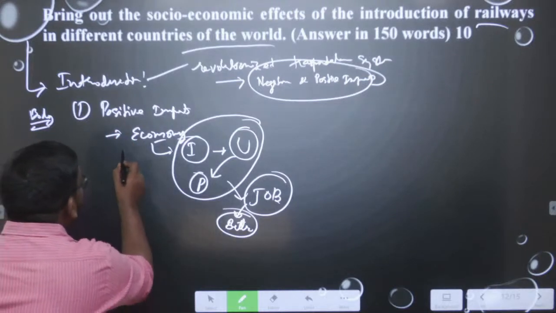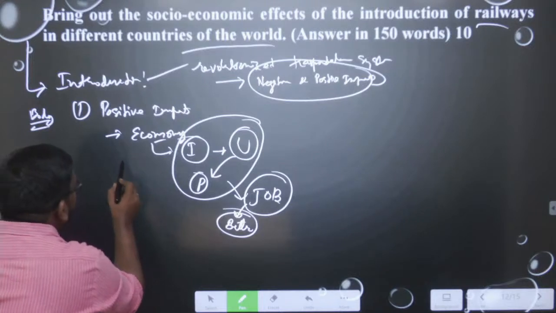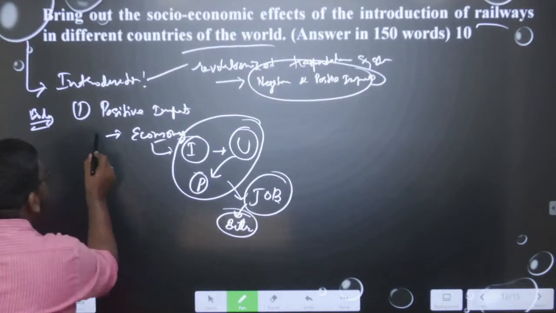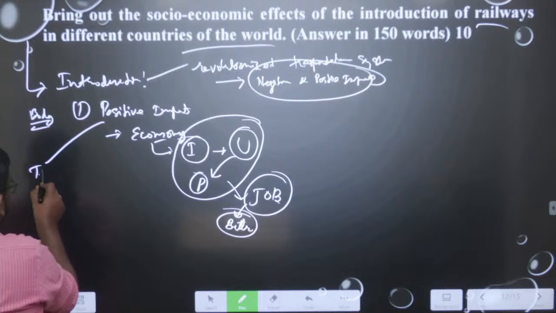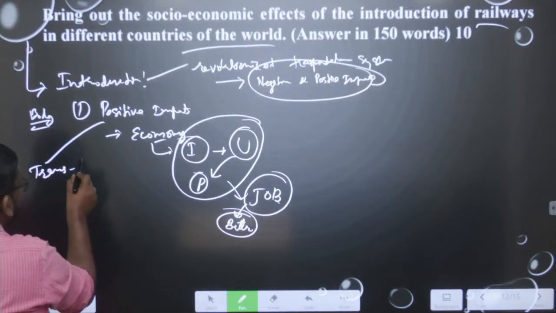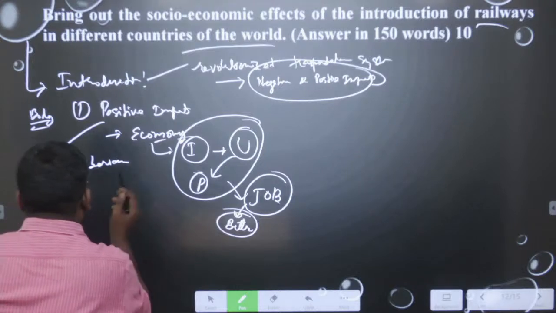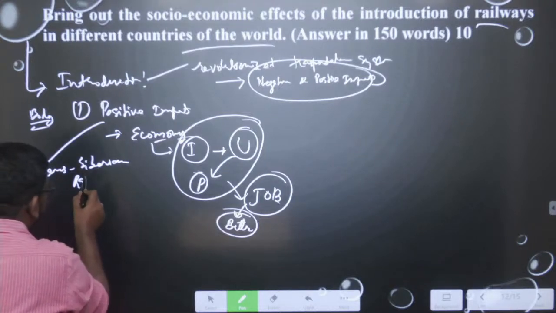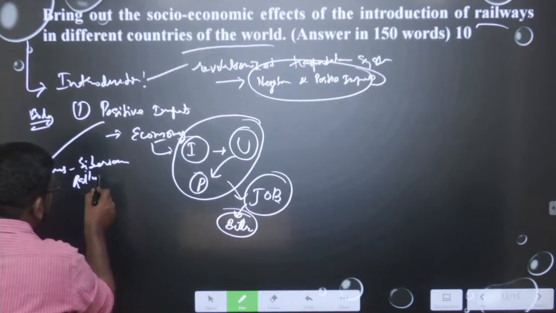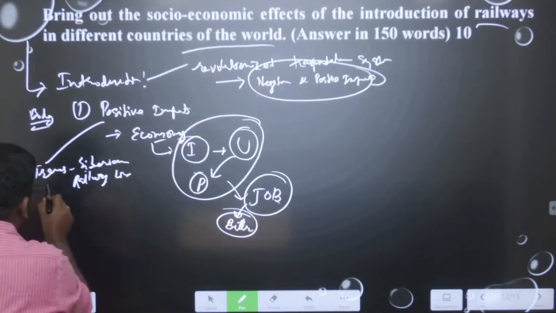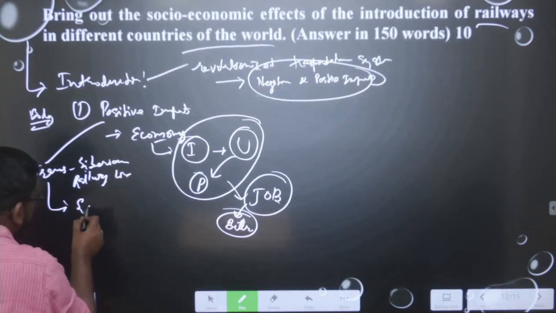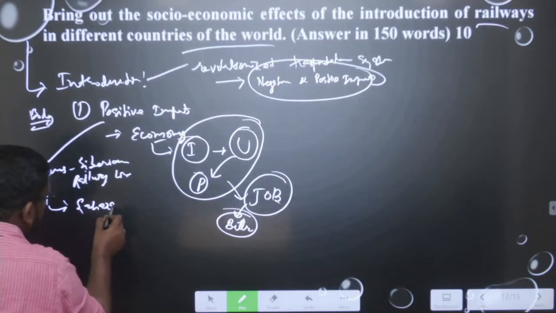We can take examples of this positive impact. Suppose we take the Trans-Siberian railway line, then the Trans-Saharan railway line.